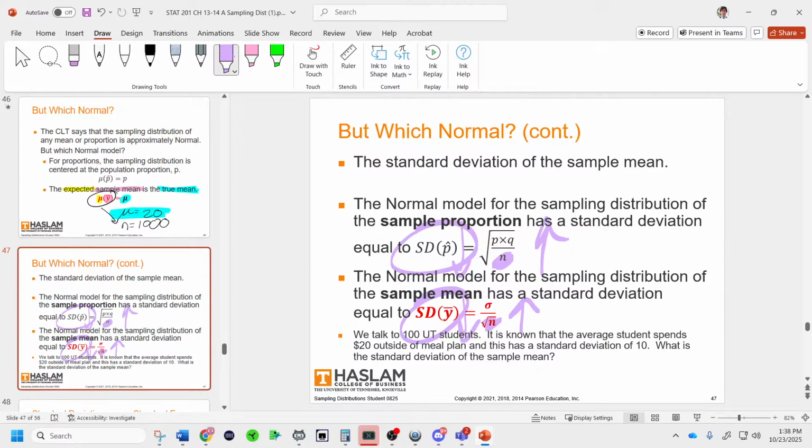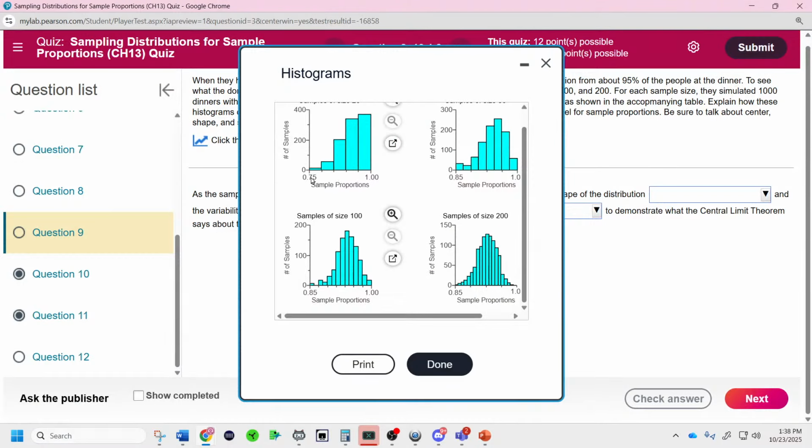Very important note to have about the central limit theorem: the standard deviation decreases. Just think mathematically: as n increases, you're dividing by a bigger number, which makes this quantity smaller. So the standard deviation gets smaller, and you see that because there's less spread to the data.